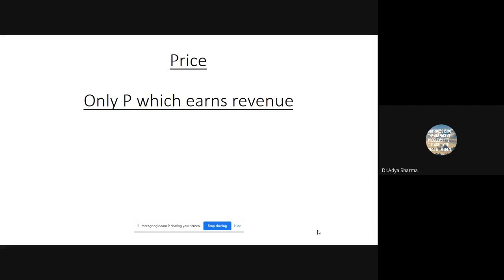This is such a unique P because out of all the four Ps, this is the only one which creates revenue. All others create expense. But this one creates a revenue.